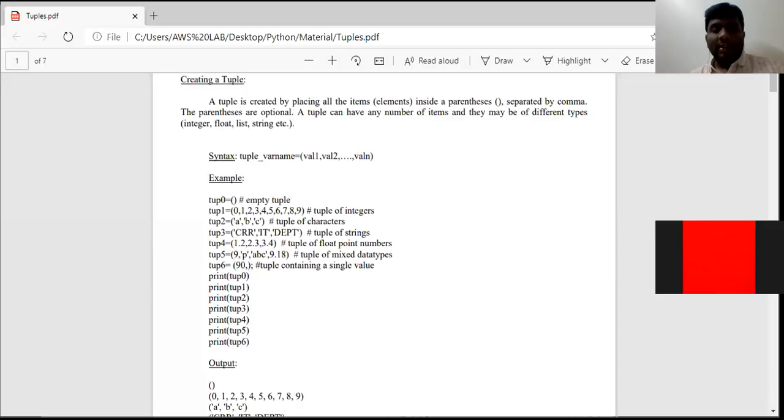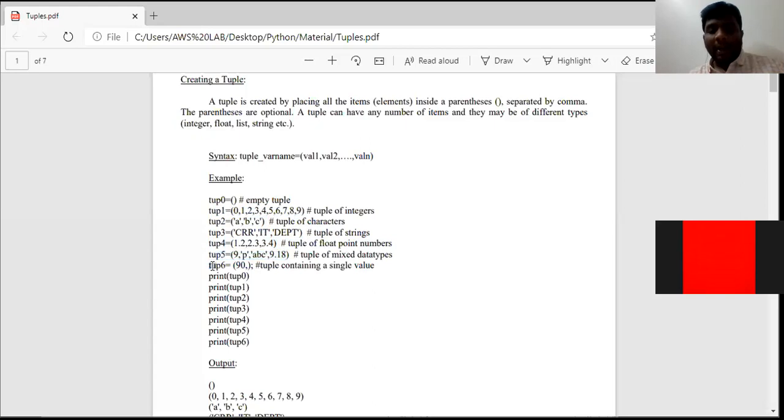See, as I told, this is an empty tuple. This is a tuple which consists of only integers. This is a tuple which consists of only characters. A tuple which consists of strings. A tuple which consists of float values. And a tuple which consists of mixed data types.